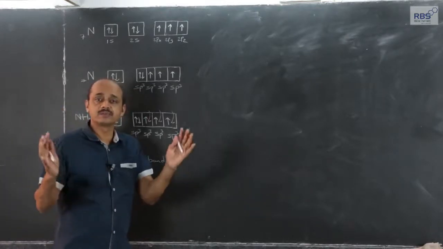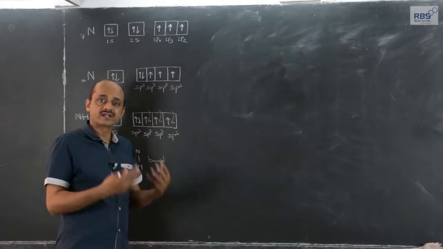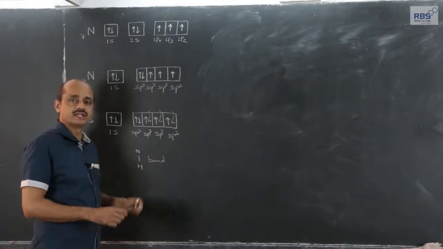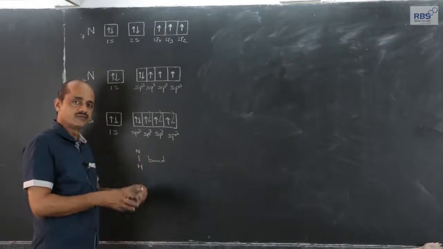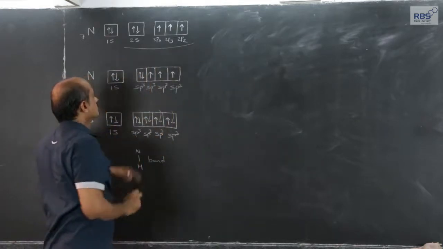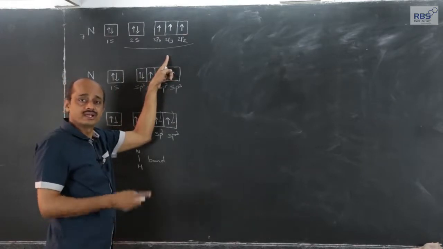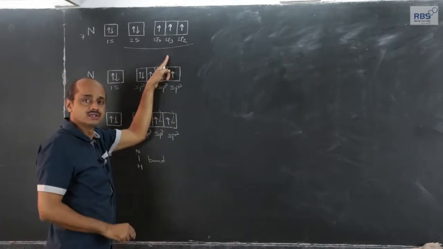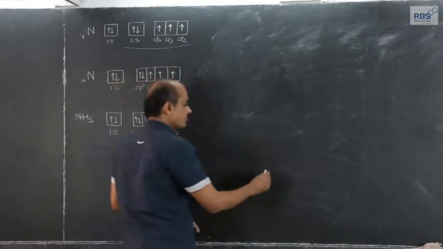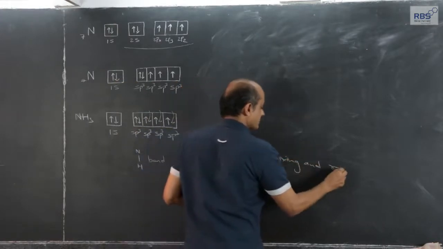And when 3 hydrogen atoms approach 1 nitrogen atom, the effect of their interactions results in what? All the 4 atomic orbitals in the outermost shell, 1 s orbital and 3 p orbitals in shell 2, take part in what we call mixing and recasting.